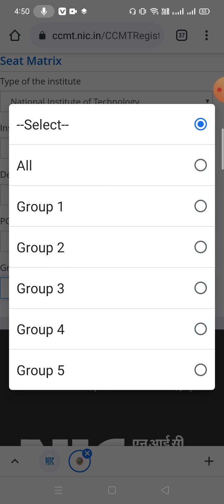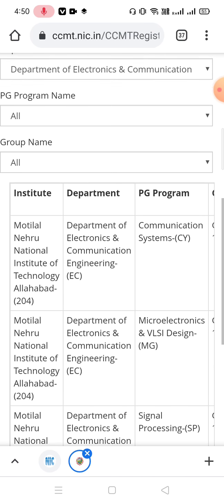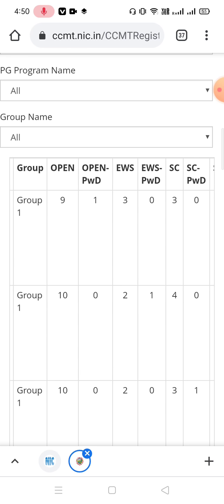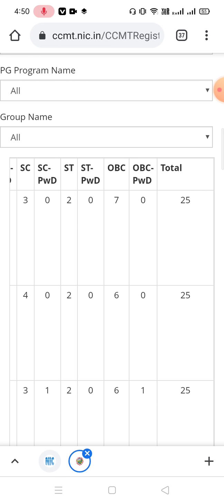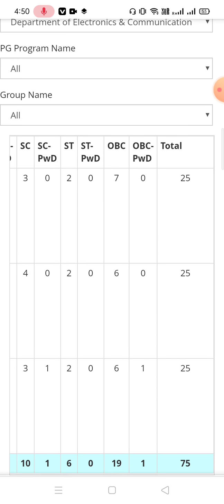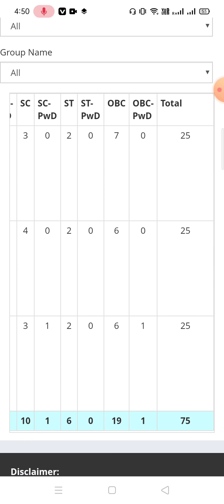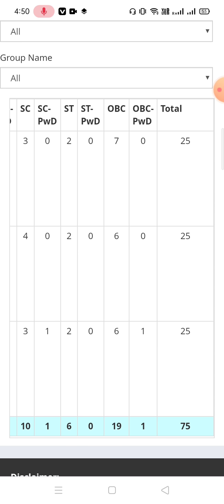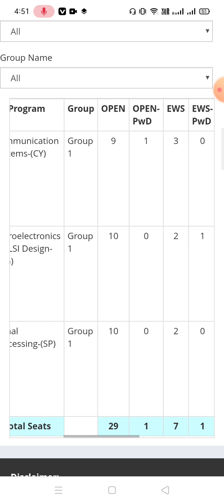Now select group, all. Here you will get in which subject, for getting admission in this subject, these are the seat matrix. So how many seats are there? You can see in the EC department, that means electronics and communication engineering department of NIT Allahabad, in each subject 25 seats are there.